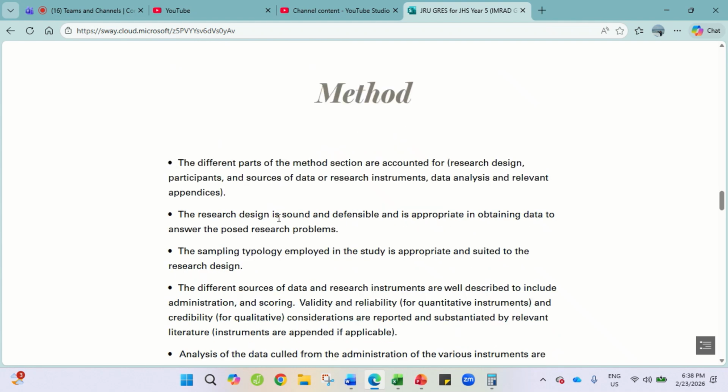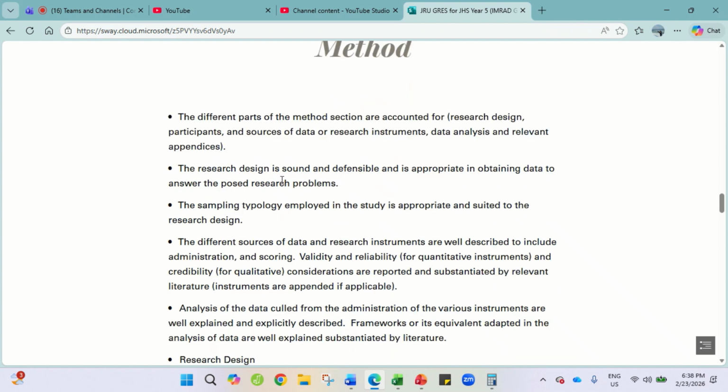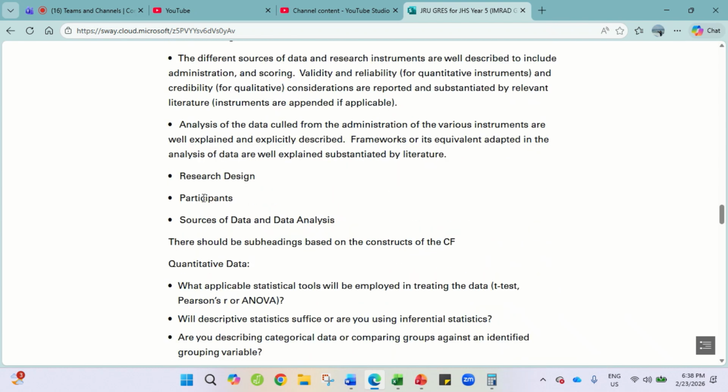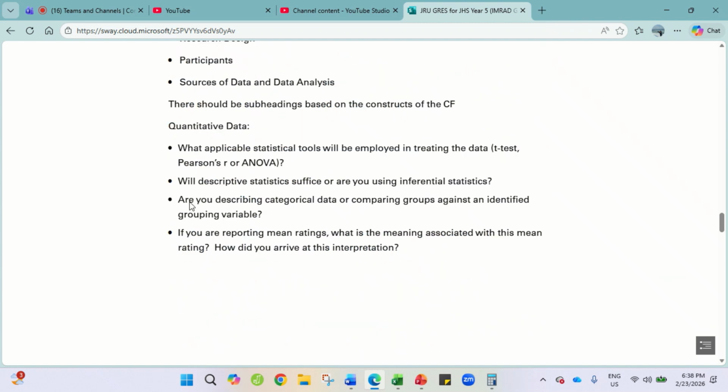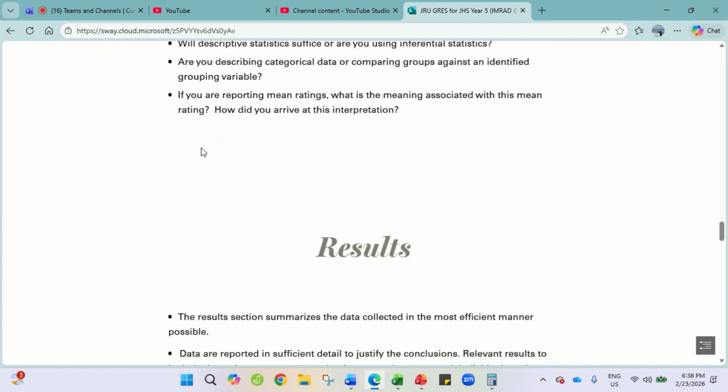Now, when it comes to the method, there are different parts of the method, such as design, participants, source of data or the instrument, data analysis, and relevant appendices. However, I added as well the AI declaration. So the research design, that's how the sampling goes, then participants or respondents, source of data. And then for the analysis, what would be the application we're using.